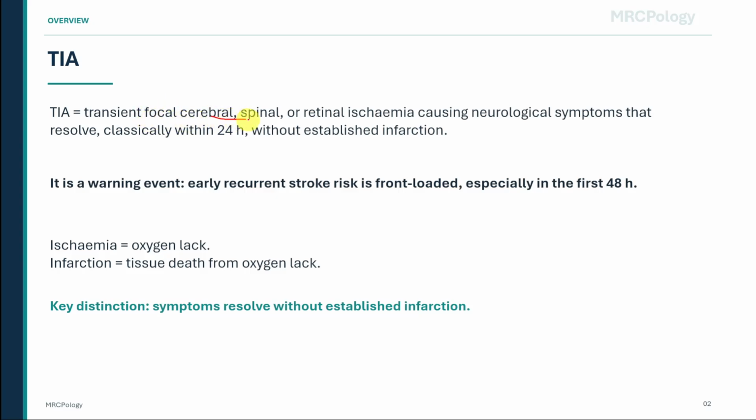A transient ischemic attack, or TIA, means transient focal ischemia affecting the brain, spinal cord, or retina, causing neurological symptoms that resolve, classically within 24 hours and without established infarction. The important word here is ischemia. Ischemia means lack of oxygen supply. Infarction means tissue death due to lack of oxygen. So in a TIA, there is temporary oxygen deprivation causing neuronal dysfunction, but not permanent tissue death.